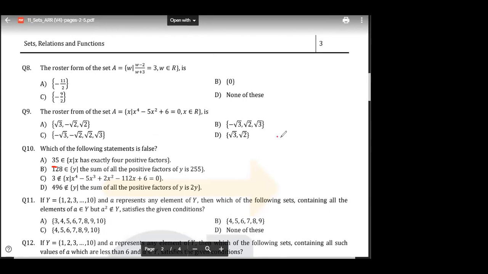So let's just see, how many factors does 35 have? Sir, 1. Then, sir, 5. Then 7. Then 35. That's true, right? That is true. Okay. B. 128 is 4 by where the sum of all positive factors of y is 255. Okay. Sum of all positive factors of 255.